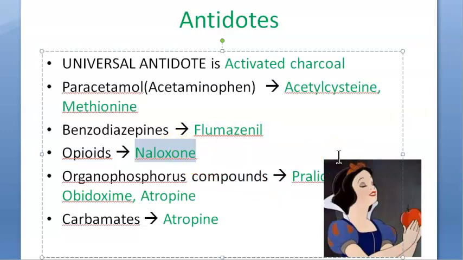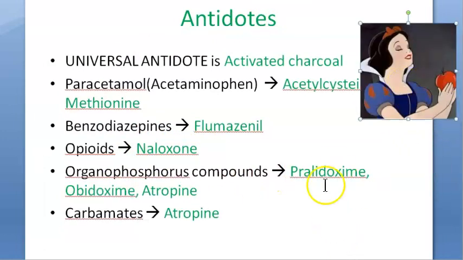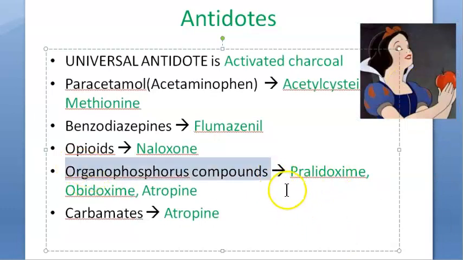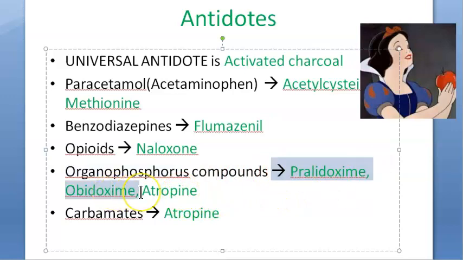What does naloxone do? Naloxone also does the same thing. It will block the receptors of opioids. Okay. Then coming to the next one. If somebody has taken organophosphorus compound, what will you give? You can give pralidoxime, obidoxime, atropine. Pralidoxime, obidoxime are going to do some enzyme reactivation. Atropine is basically going to block the action of the toxin, that is organophosphorus compound.